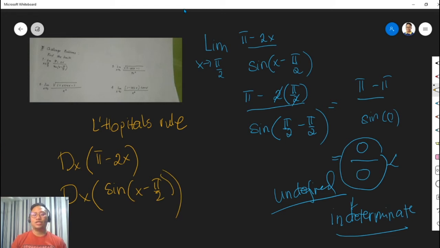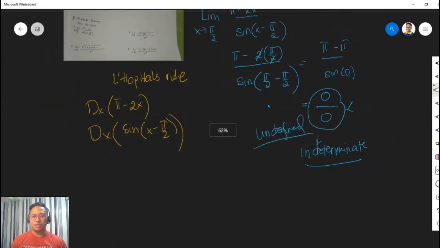After getting the derivatives of the numerator and the denominator, that's when we're going to evaluate the limits. The derivative of the numerator is just negative 2, because pi is a constant and the derivative of a constant is 0, and the derivative of negative 2x is negative 2.